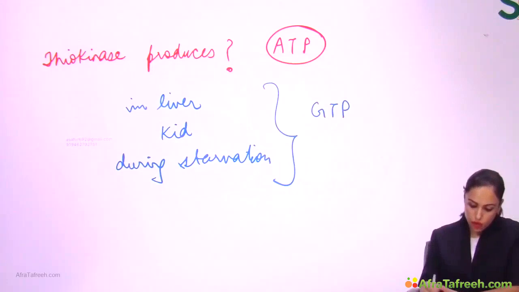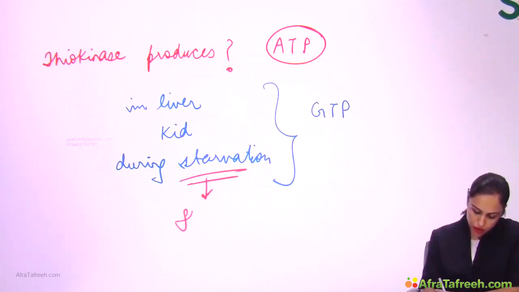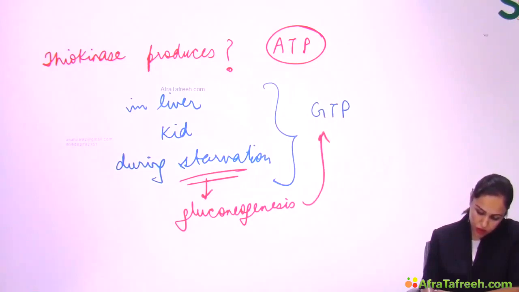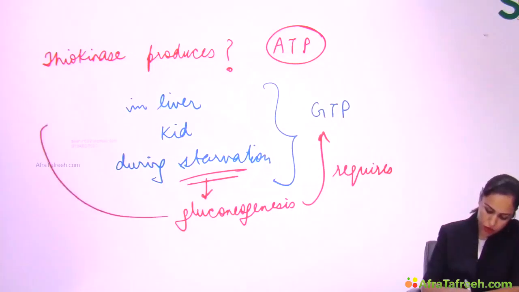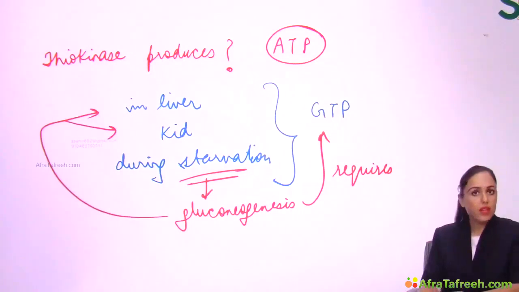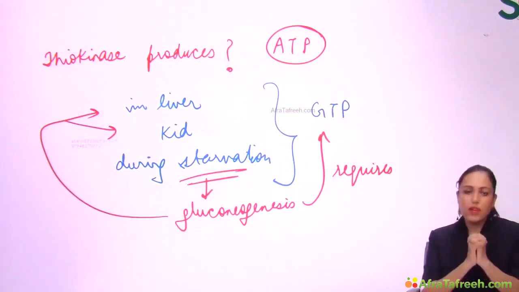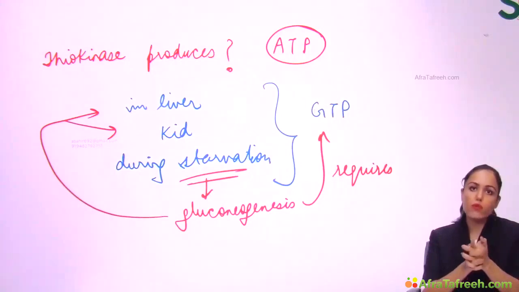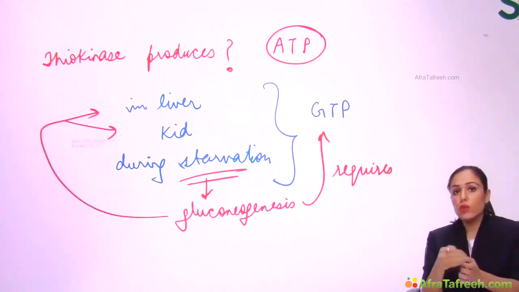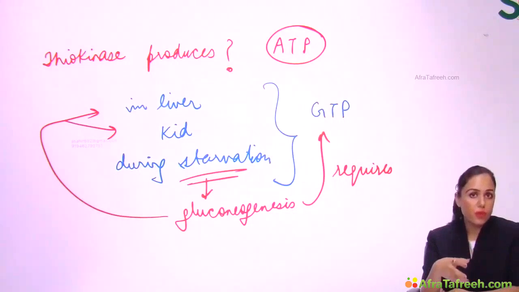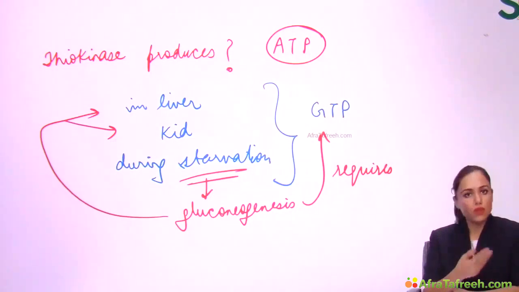Understand why? Because during starvation, this pathway occurs, gluconeogenesis occurs. Actually, this pathway gluconeogenesis requires GTP, and gluconeogenesis, you know, occurs in these 2 organs, liver and kidney. So, can I say that thiokinase of TCA produces GTP in liver and kidney during starvation for gluconeogenesis, right? You know, gluconeogenesis is a high energy consuming pathway. This pathway requires GTP and that is provided by thiokinase of TCA cycle, right?